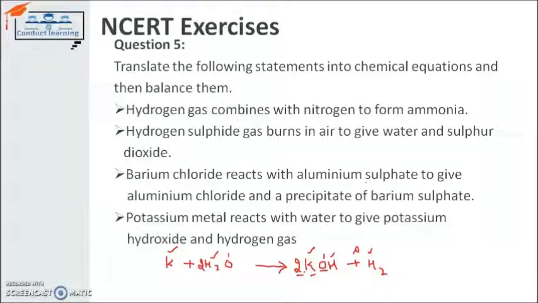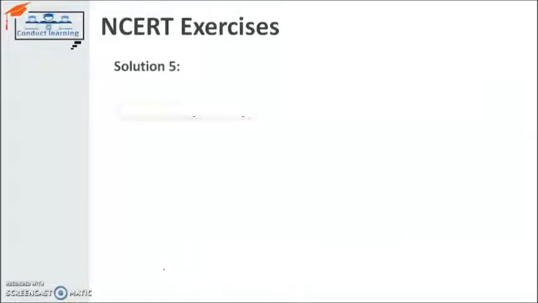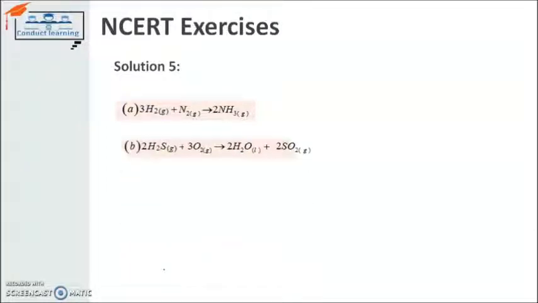Potassium has 2 atoms on the product side, 1 atom on the reactant side. So I have to write down 2 here also, so that it will become balanced. Now the equation is balanced. So the possible solution for the same is also mentioned there. For the first equation, ammonia formed by hydrogen and nitrogen gas, hydrogen sulfide and oxygen reacting giving water and sulfur dioxide.